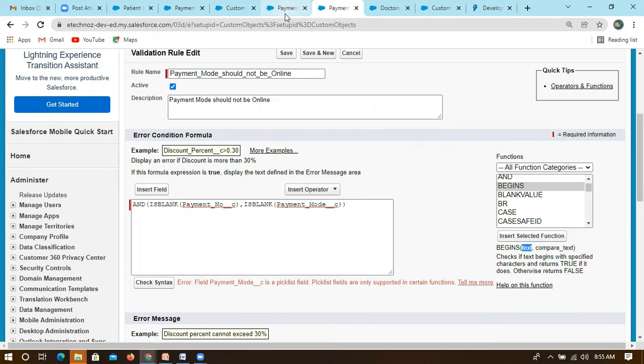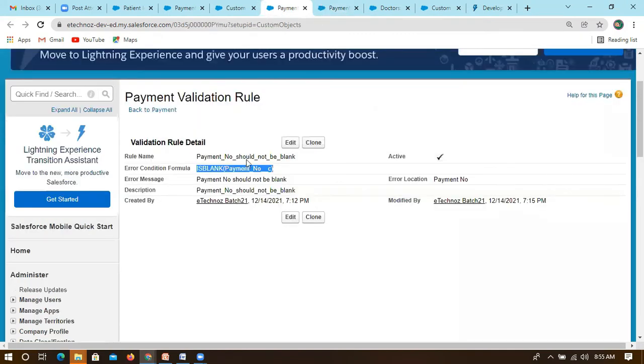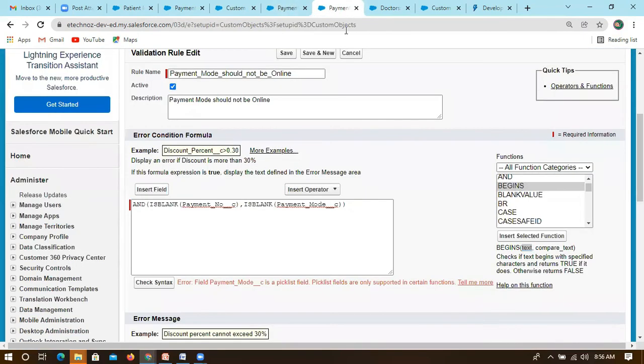Where I need to check, if they are creating a payment number, it should start with PAY and then a number. Likewise, if you are controlling the data, and someone enters something starting with PEY instead of PAY and number, then it will throw an error. For that purpose you can utilize BEGINS.